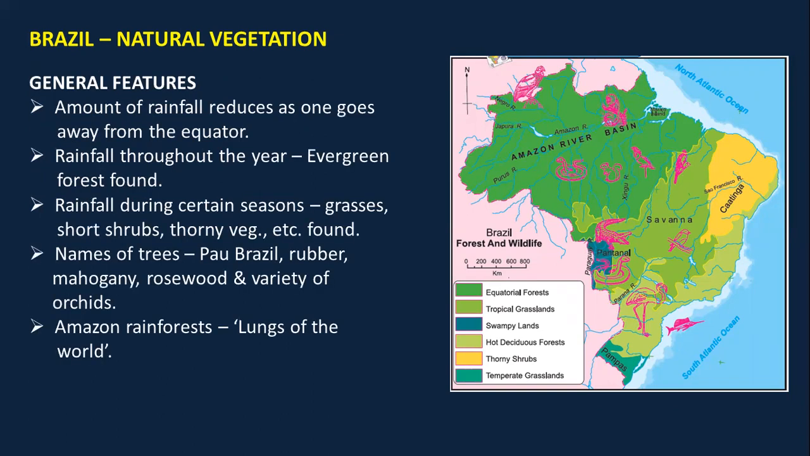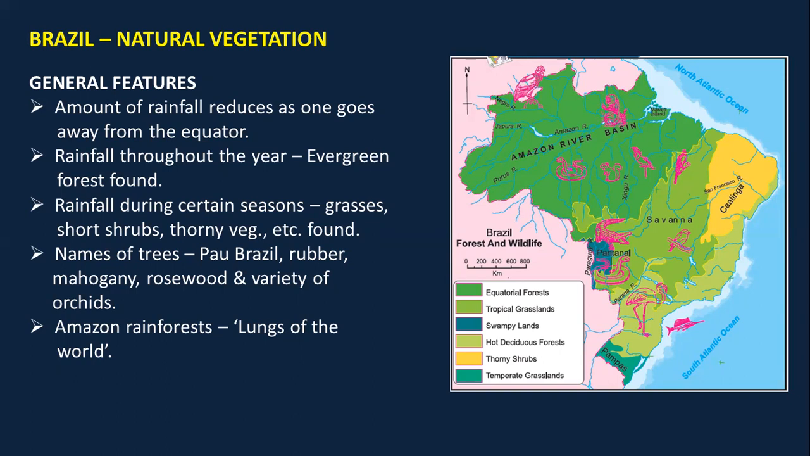Unlike India, जैसे इंडिया में every type of forest was explained in detail, that is not the case about Brazil. Brazil में we are given general features. So the amount of rainfall reduces as one goes away from the equator. जैसे ही हम इक्वेटर से दूर जाने लगते हैं, amount of rainfall धीरे धीरे कम होता है. It rains throughout the year in the evergreen forest. मतलब in the Amazon Valley it rains throughout the year.